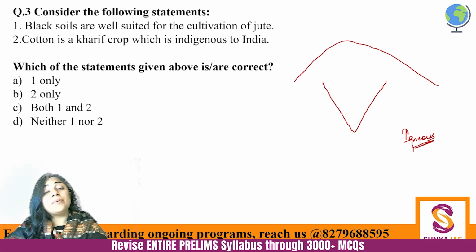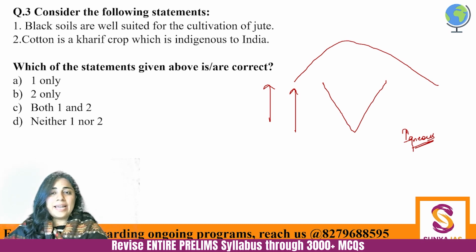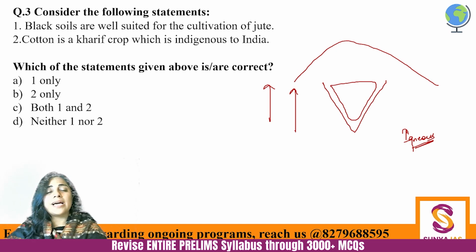But in previous times, when the Indo-Australian plate was moving northwards, then there was constant volcanic eruption that was happening, and basaltic lava was being deposited on the land. And this entire peninsular region, my dear, is nothing but that basaltic lava, which has now solidified to become black soil.